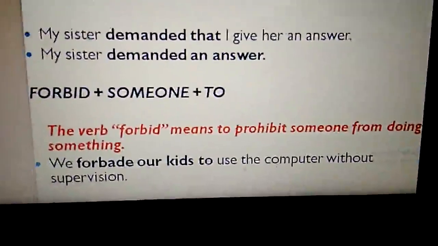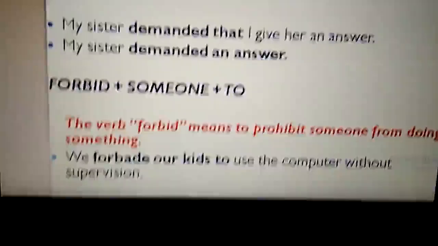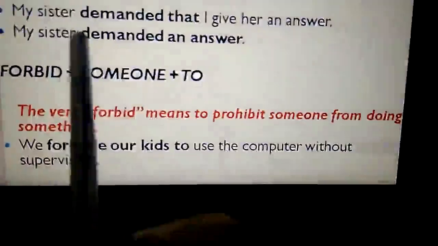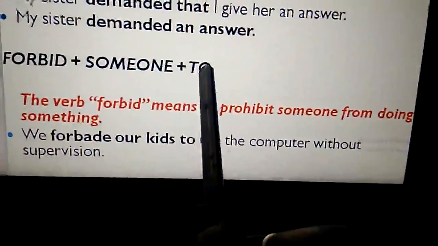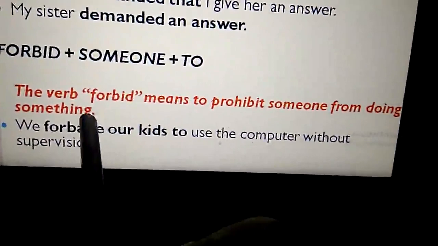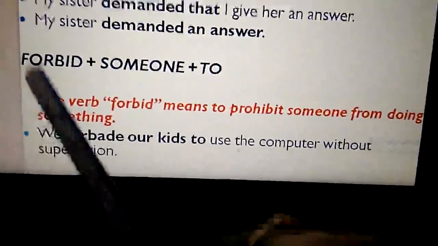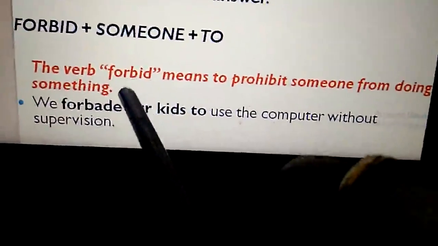And the other verb is forbid. When we use it as a reporting verb, the pattern is forbid someone plus to infinitive. Forbid means to prohibit someone from doing something, to stop someone from doing something.